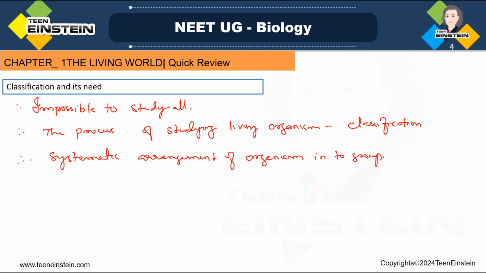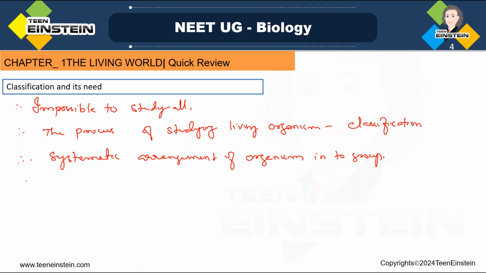Systematically we are arranging organisms into groups on the basis of their affinities or their relationships, based on similar characters. Why do we need classification? What is the necessity of this classification?